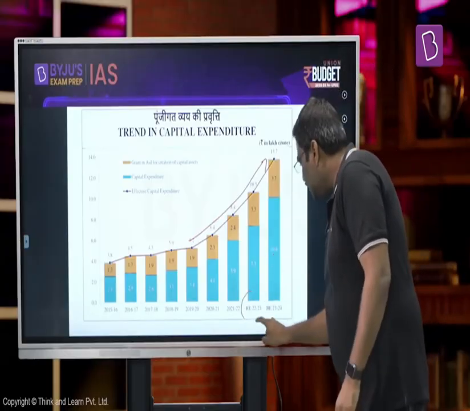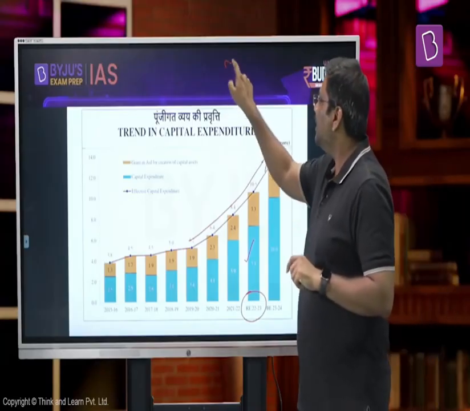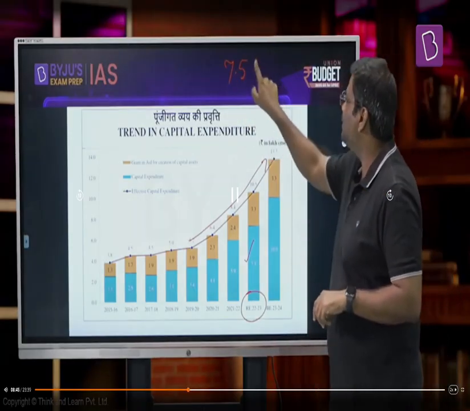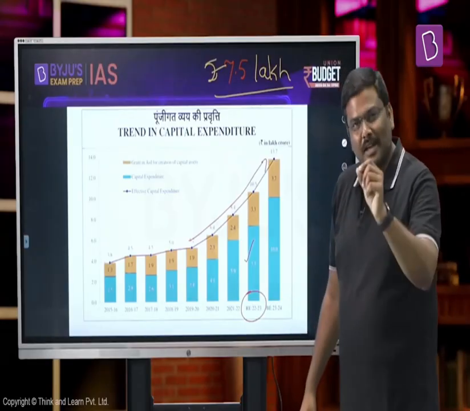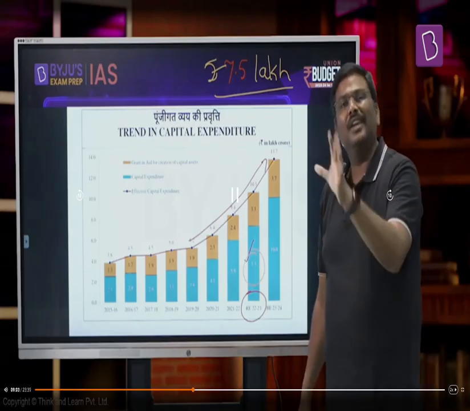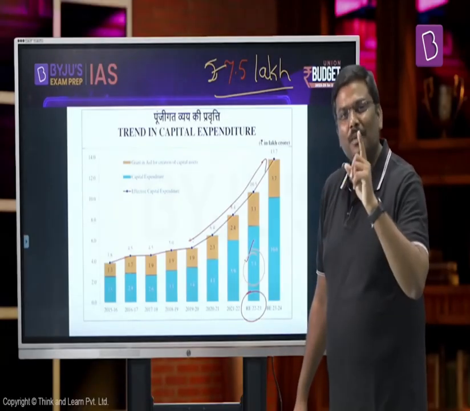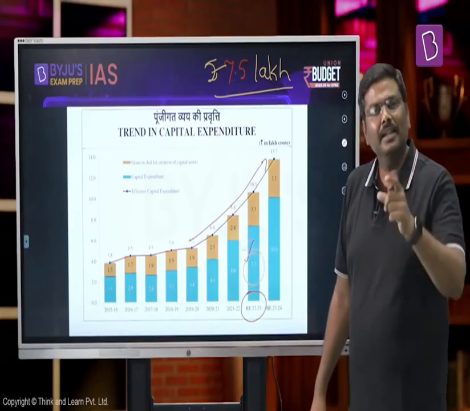For example, for the financial year 22-23, that is the financial year in which we are right now, the government of India initially proposed investment, that is a capital expenditure, of 7.5 lakh crore rupees. Not the highest that has been proposed by the government. And please understand, as per the revised estimates given by the government today, the 7.5 is not yet reached, but already they have achieved 7.3 lakh crore rupees. And this is not the actual amount. Some of you simply say, sir, if the government of India has proposed 7.5 and has invested only 7.3, then they have not achieved the target.